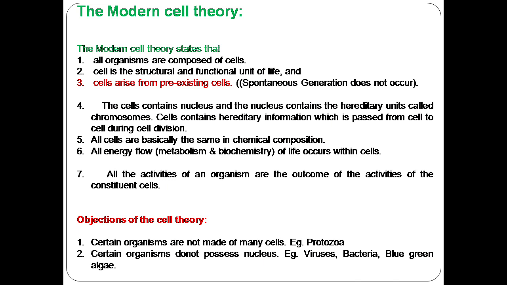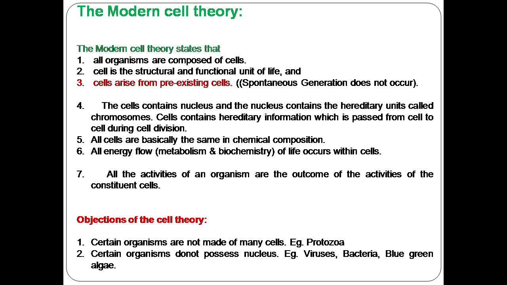All known living things are made up of cells. The cell is the structural and functional unit of all living things. All cells come from pre-existing cells by division, and they do not arise spontaneously. The cells contain hereditary information which is passed from cell to cell during cell division.